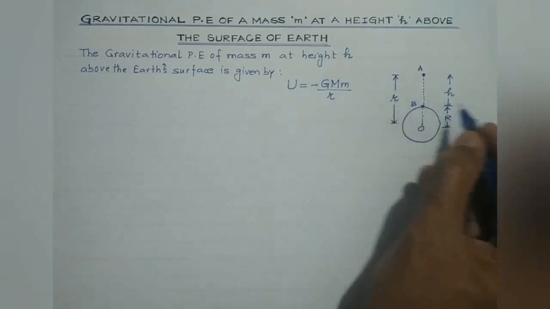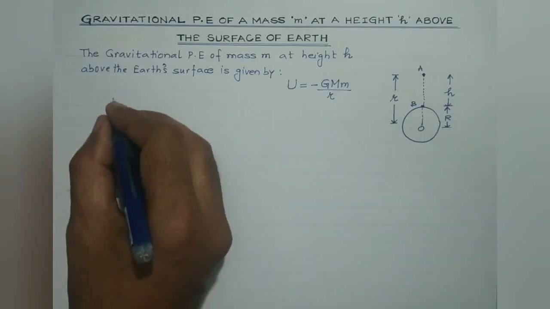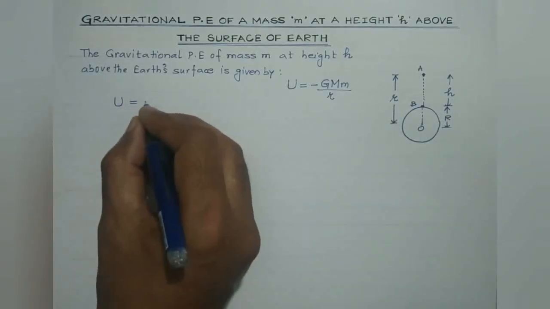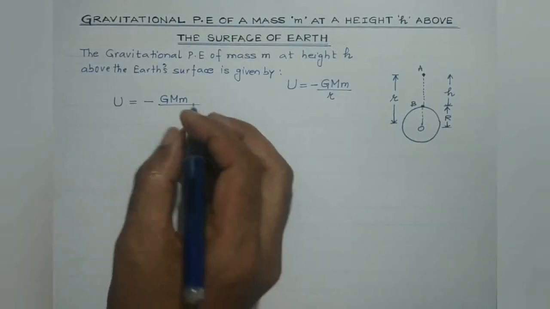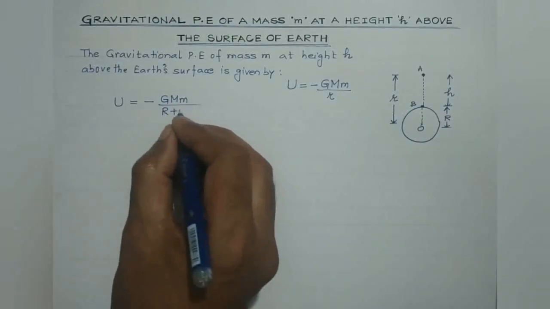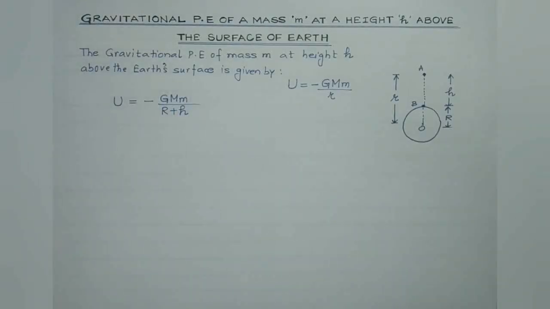And in place of small r, we can write capital R plus h, isn't it? That is minus G capital M small m divided by R plus h, right?